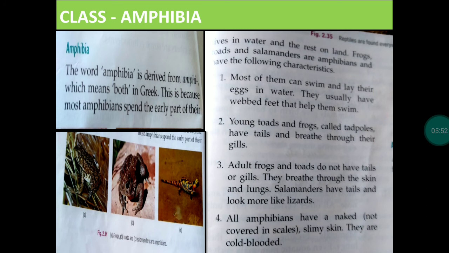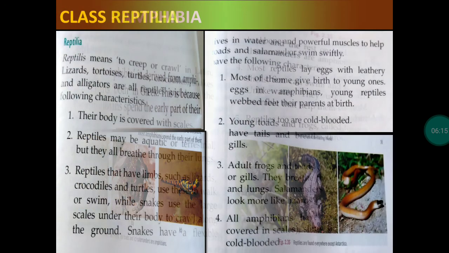All amphibians have a naked, slimy skin. Slimy means very slippery to touch. They are cold blooded, so they can change their body temperature according to the surroundings. Here you can see a few diagrams. A frog, a toad and a salamander are given in the book.